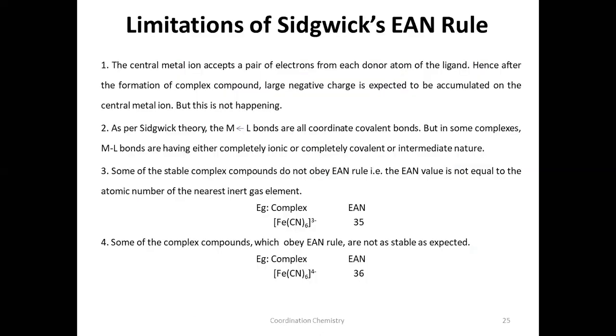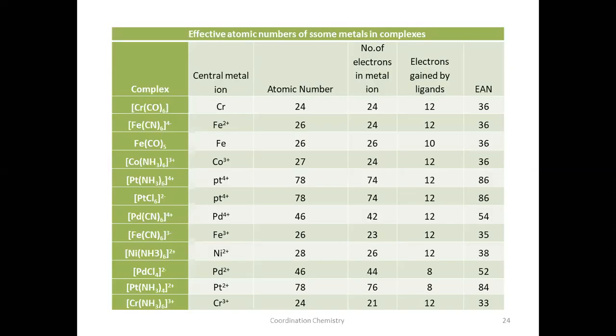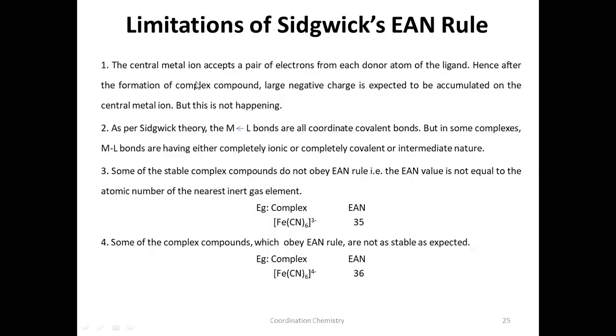But according to Sidgwick, in these last complexes, since the EAN is not equal to the atomic number of the noble gas, these complexes should not be stable. But experimentally, it was found that these complexes are stable. This means Sidgwick is not able to explain the stability of all the complexes based on EAN. These are the limitations of Sidgwick's EAN rule.